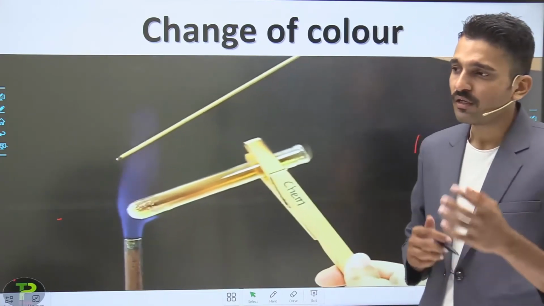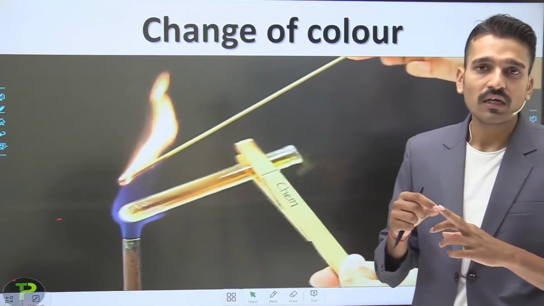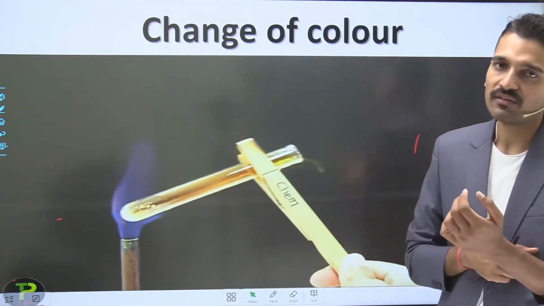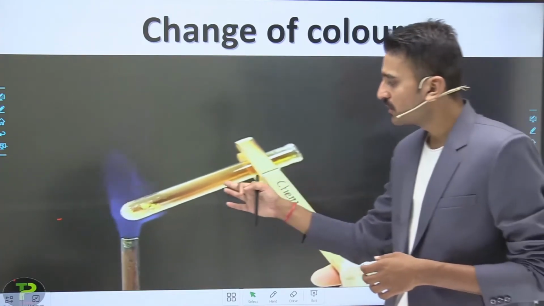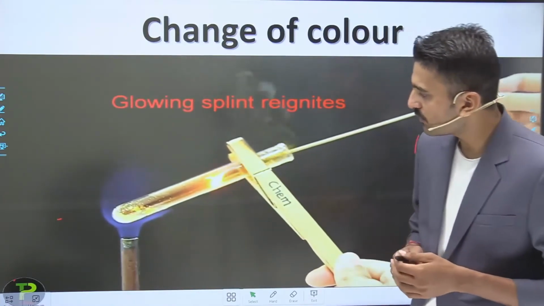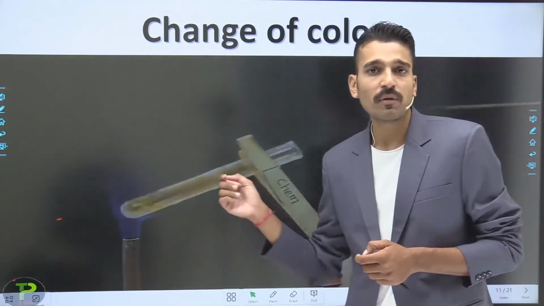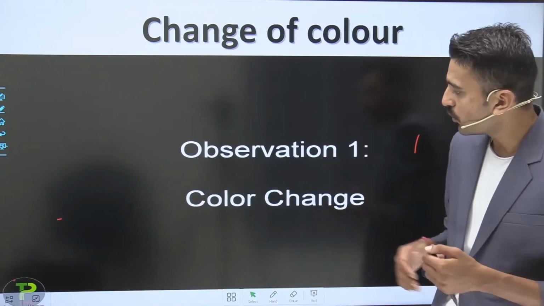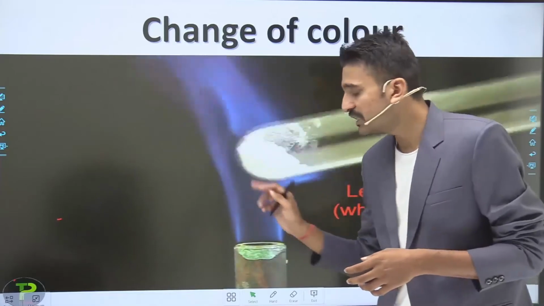So in this particular chapter, you are going to learn the names, the colors, and how to detect the gas that is evolving. Here you see that a gas is being evolved. This is the first observation. The second observation is that if you bring a burning splint near the mouth of the test tube, it begins to glow. The third observation is the change in the color.